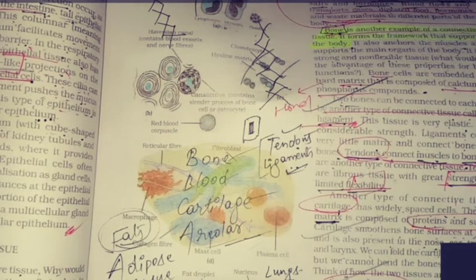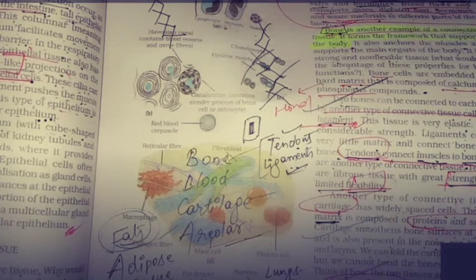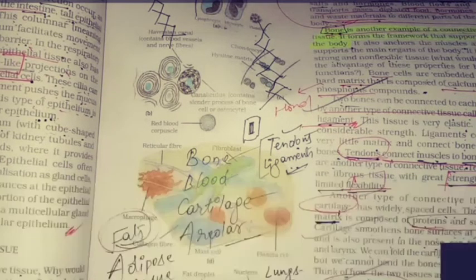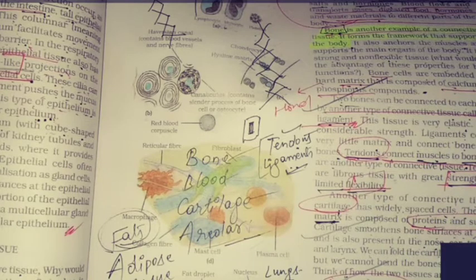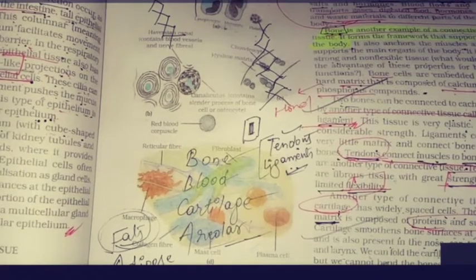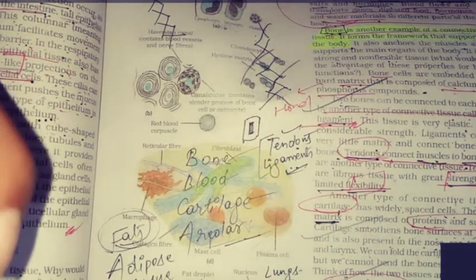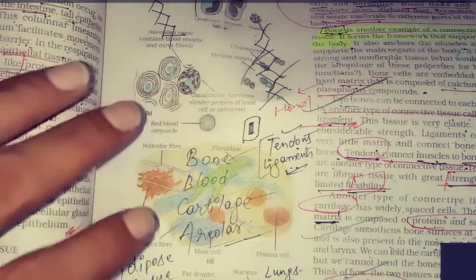Okay, tell me one question. Where are fats stored in our body? Anyone? That is fat globules. But where is it stored? In which tissue is it stored?